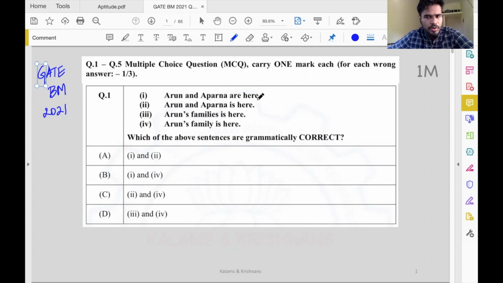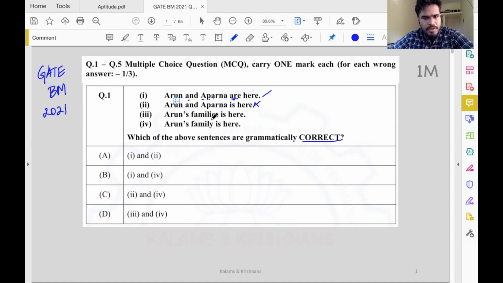Arun and Aparna are here. We are given 4 sentences. Which of the above sentences are grammatically correct? In this particular case, we want correct statements. Sometimes they do ask for incorrect statements, but here we want the correct ones. Option 1: Arun and Aparna are here. Arun and Aparna is plural, and the correct form of be here is are. So this statement is correct. Arun and Aparna is doesn't fit here. Is will show up if it's a singular subject. So this is incorrect.